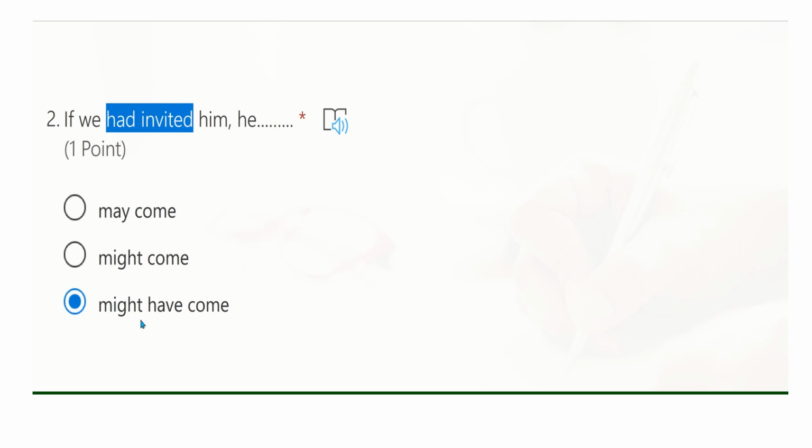So as you see here, we can replace would with might or could. Here I'm expressing possibility in the past. I'm supposing that if we had invited him, he might have come, which means in reality we did not invite him, so he didn't come to the party.